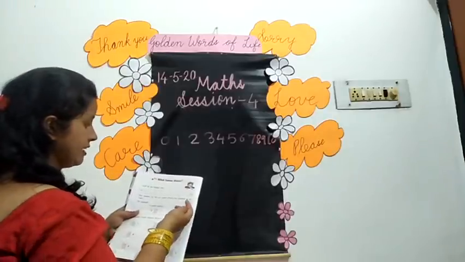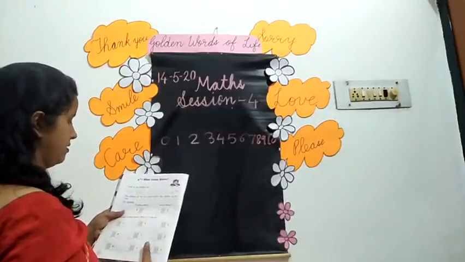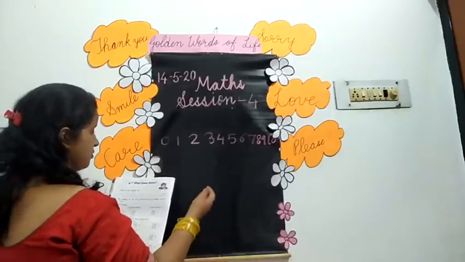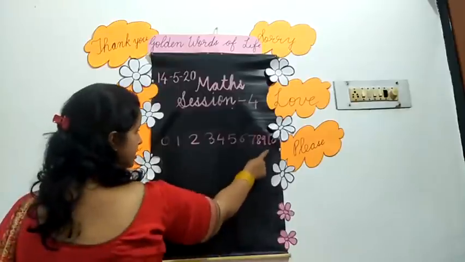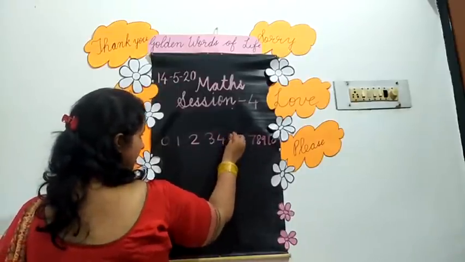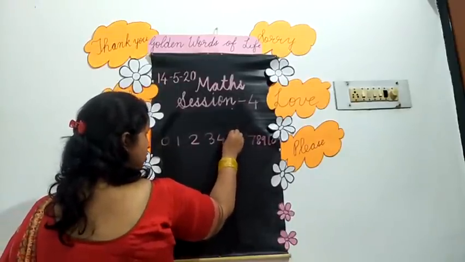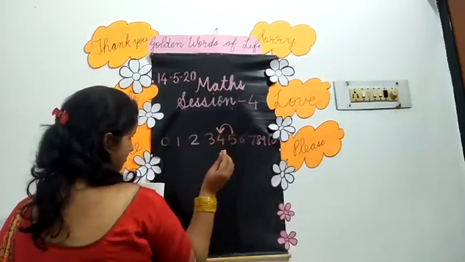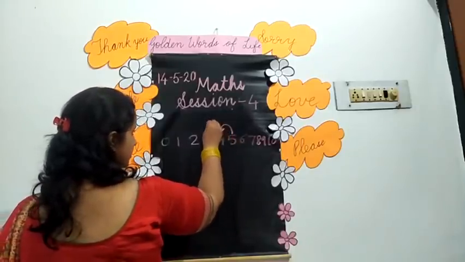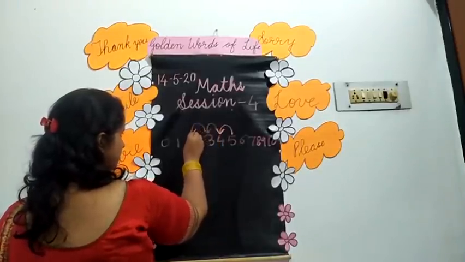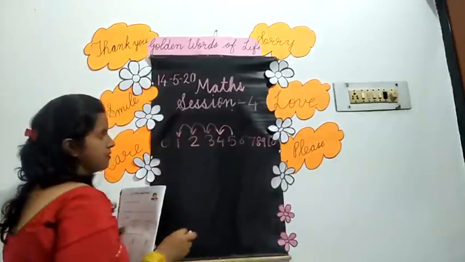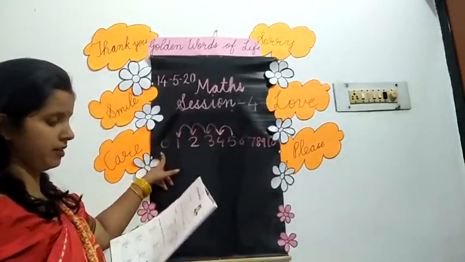And we will take the numbers right to left. How will we count? Right to left. Suppose this is the middle number. So before 5, 4 will come. Before 4, 3 will come. Before 3, 2 will come. Before 2, 1 will come. This is your before number.